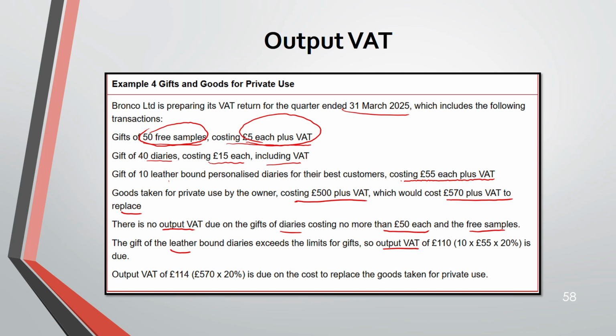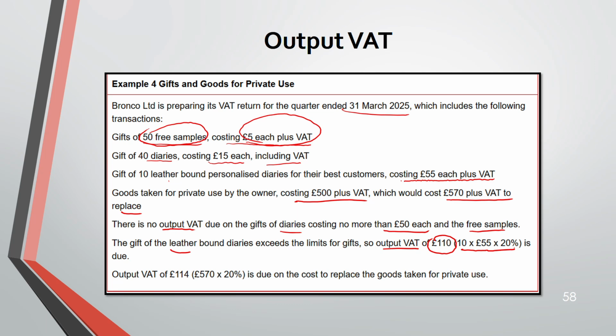So now you have 10 leather diaries, each costing 55. So 10 into 55 into 20%. This is the output VAT, 110. This is due.